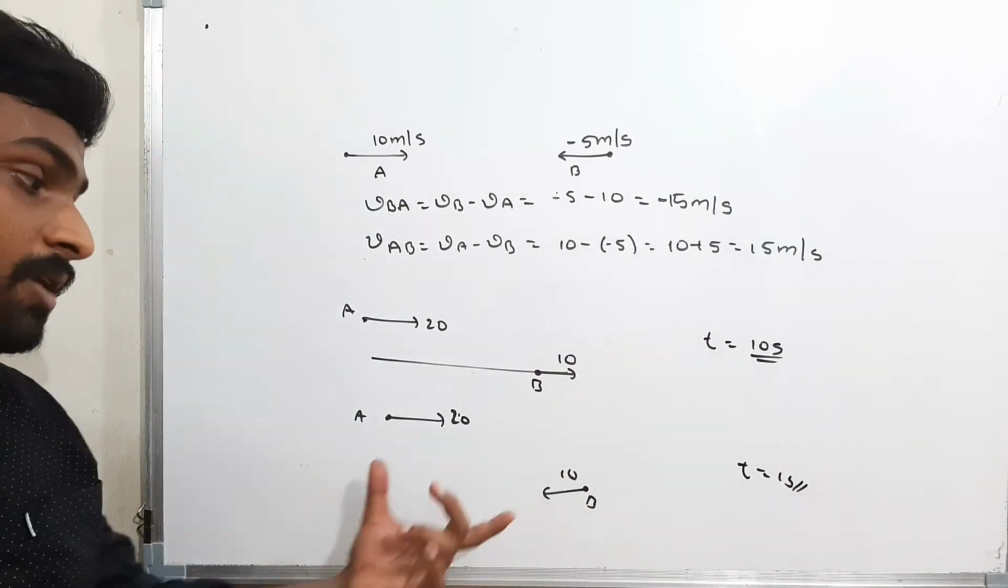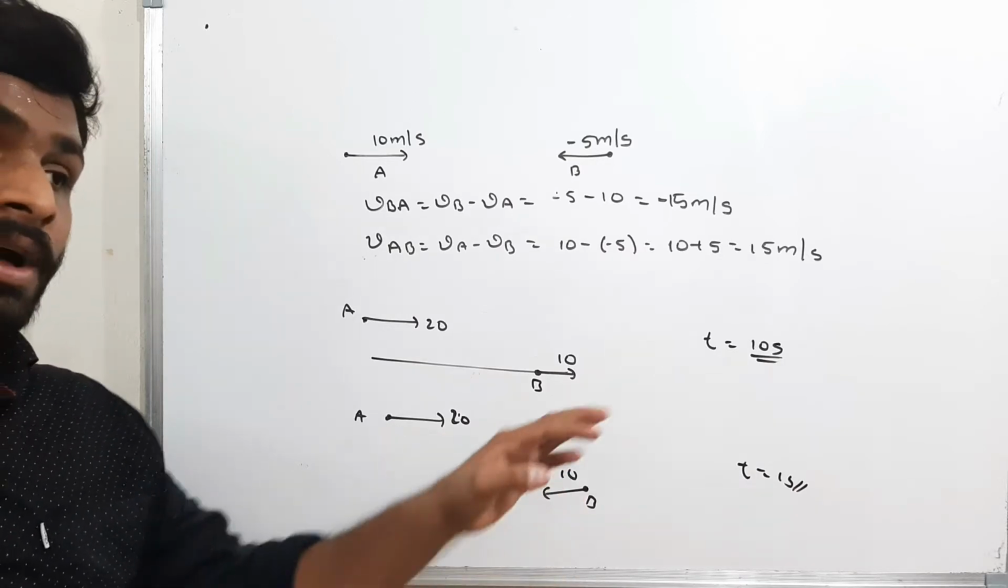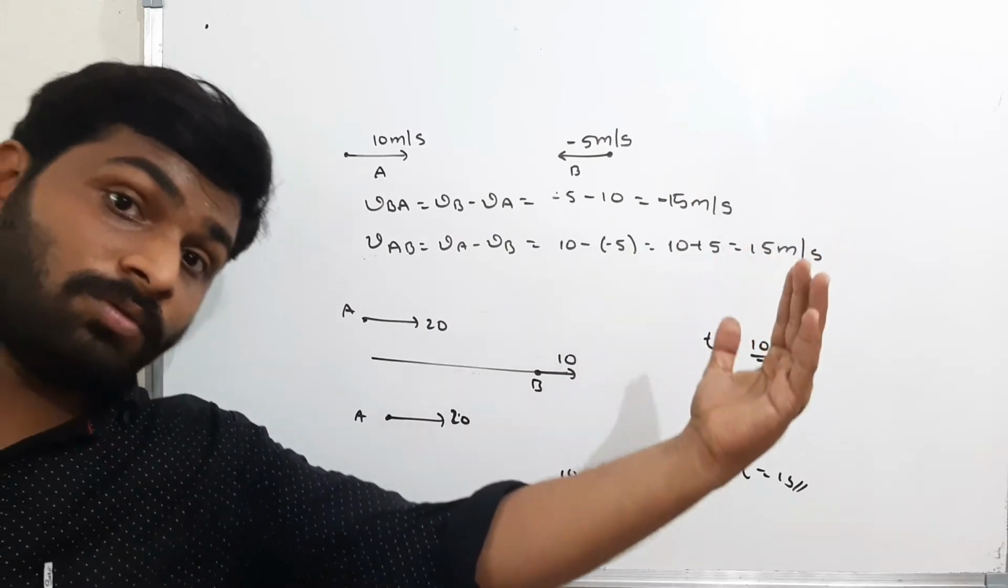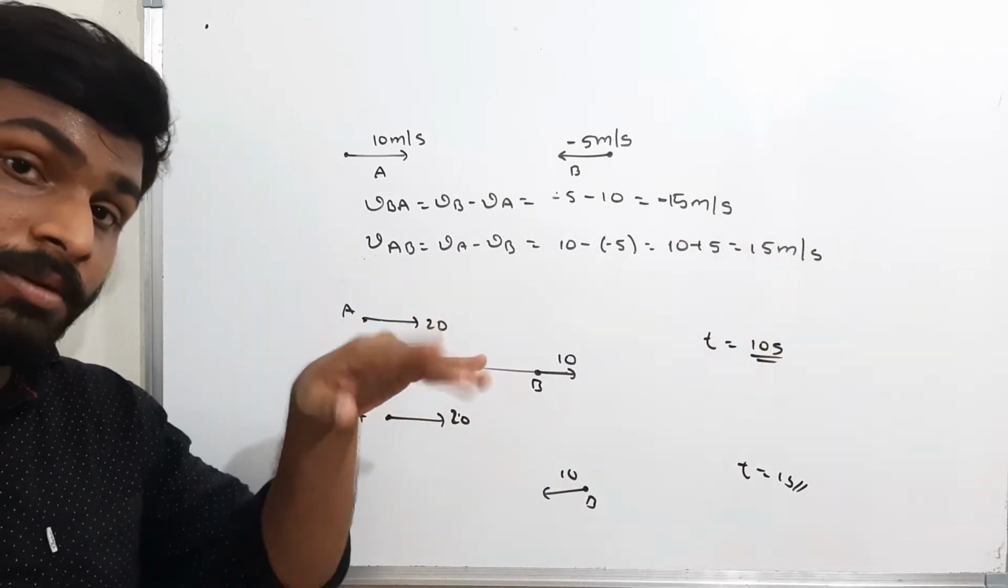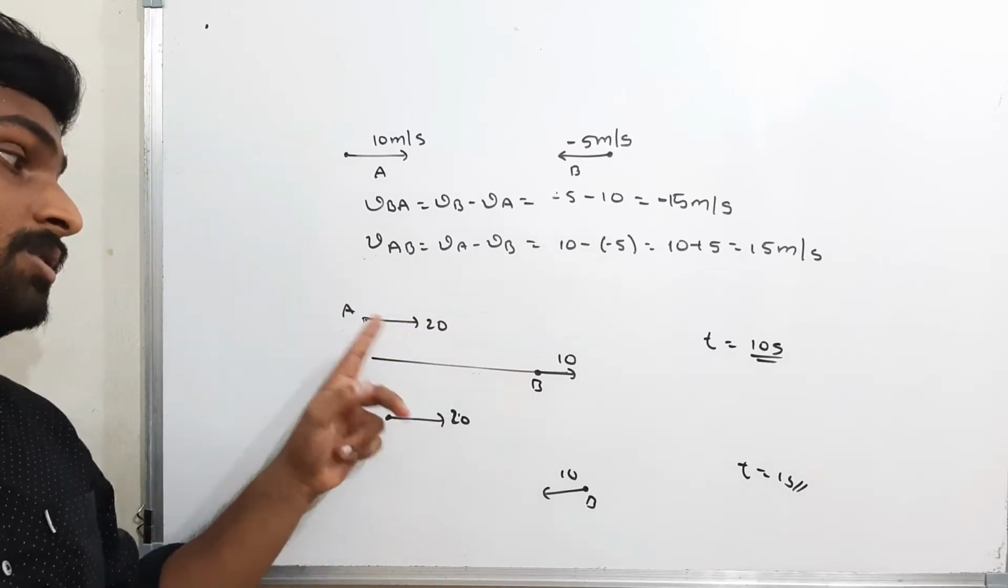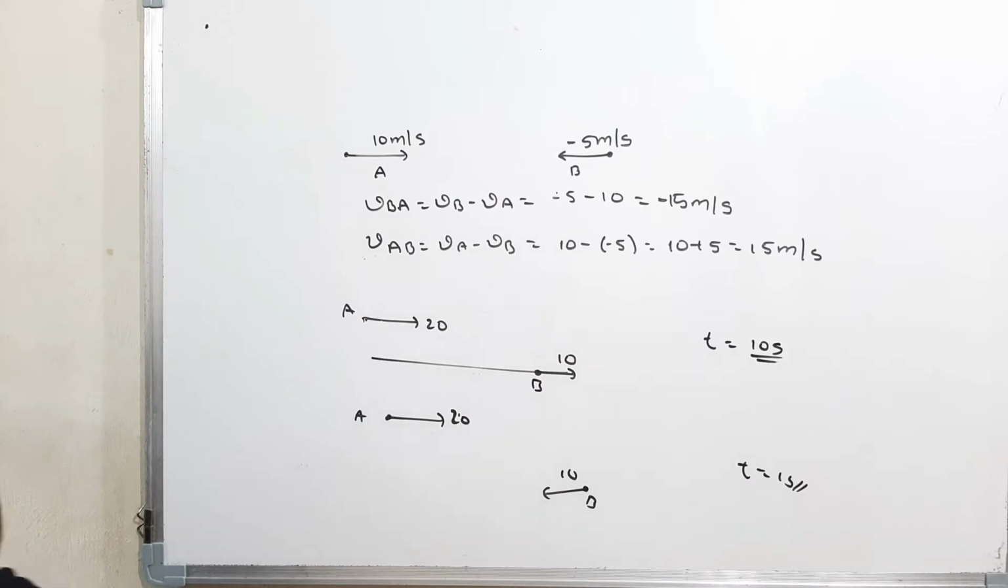That means here the relative velocity is more. That means both individual bodies will feel as if the other body is moving with more speed. But here, when they are in the same direction, the relative velocity will be less. If the relative velocity is less, each individual body will feel as if the other body is moving with less speed.